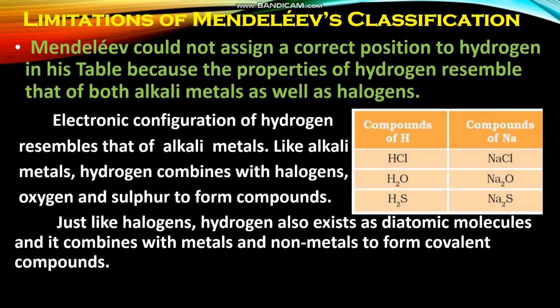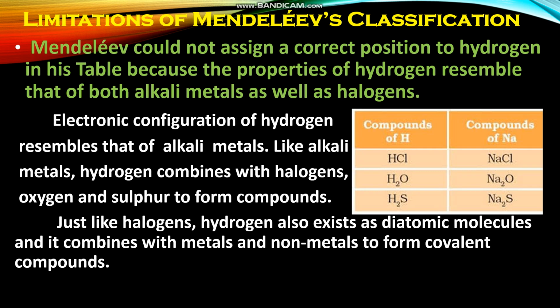What are alkali metals? Lithium, sodium, potassium, etc. These metals are called alkali metals. Hydrogen and alkali metals have similar electronic configuration. You know, hydrogen's atomic number is 1. It is having only one shell, K shell, with one electron.